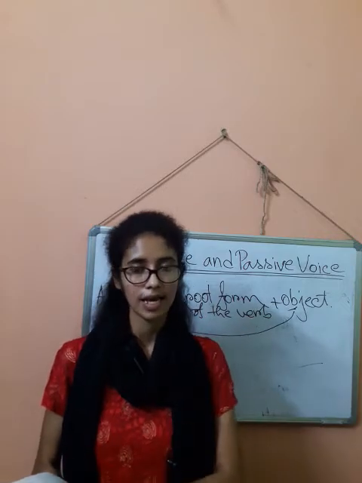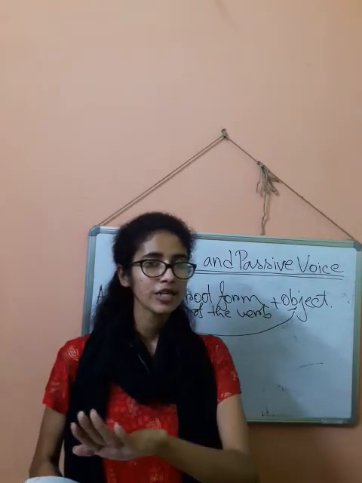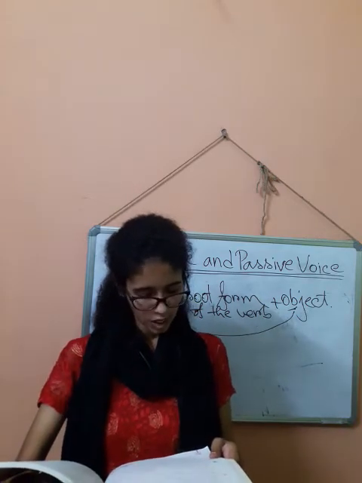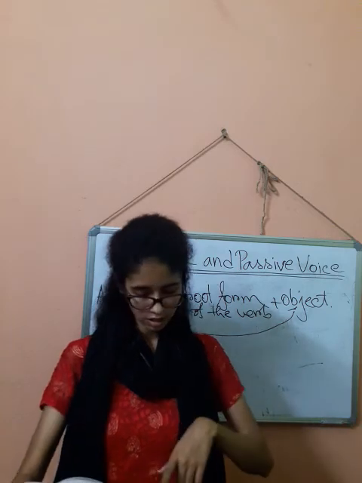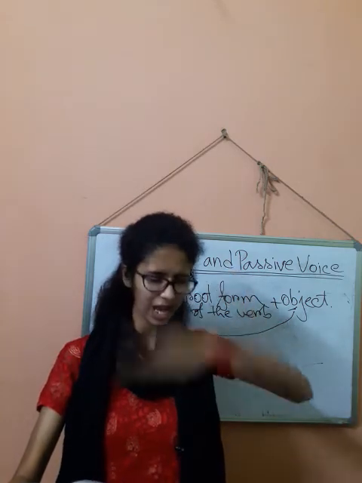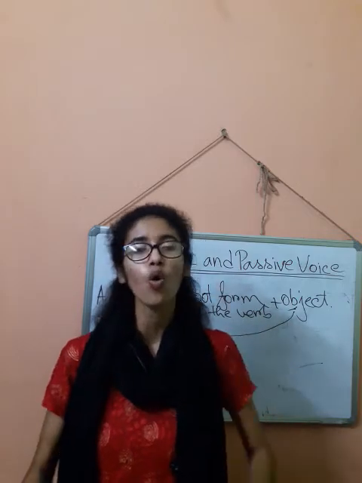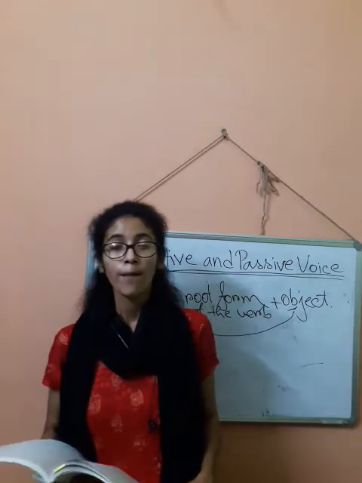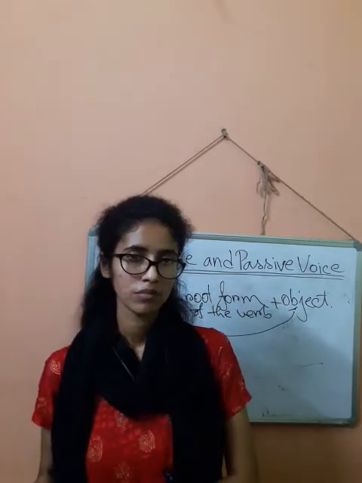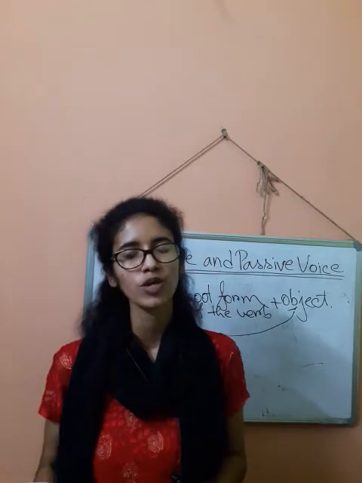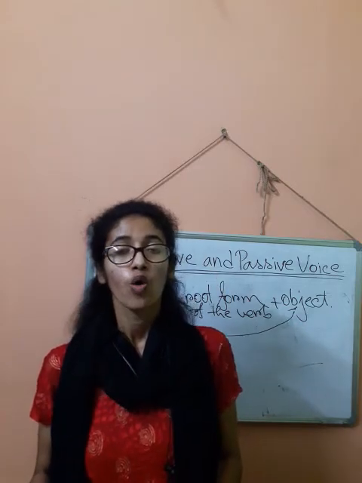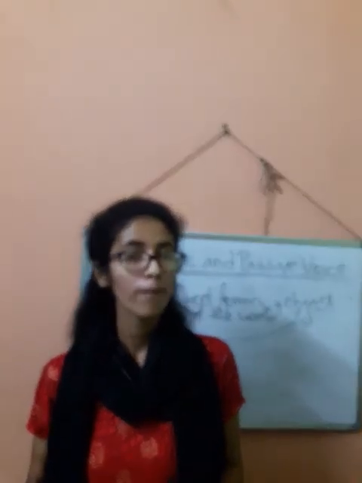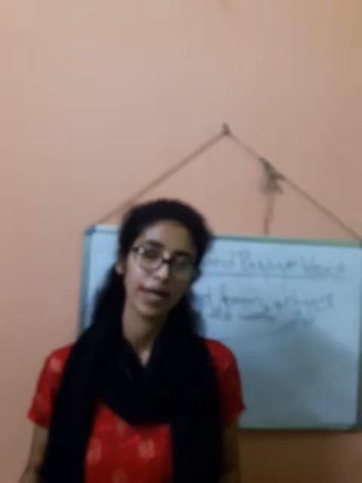Okay, so this is the thing. And the interrogative rule that I have already told you. Let me take an example. Who won the match? In page number 94, the last question in the worksheet. Who won the match? Question mark. How to make it passive? The match was won by whom? You just think it in that way. The match was won by whom? Whom was the match won by?